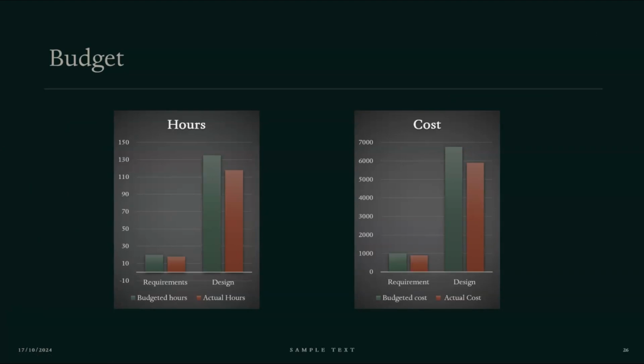In this slide, in terms of hours, we initially budgeted 20 hours for the requirements phase, but ended up using only 18. Similarly, for the design, we budgeted 135 hours, and we completed that work in 118 hours. This demonstrates our team's ability to work efficiently and deliver results on time. In terms of cost, the budget for requirements was $1,000, and we finished under budget at $900. For design, our budget was $6,750, and we completed the phase with an actual cost of $5,900. Overall, we successfully managed both time and resources. Next slide.